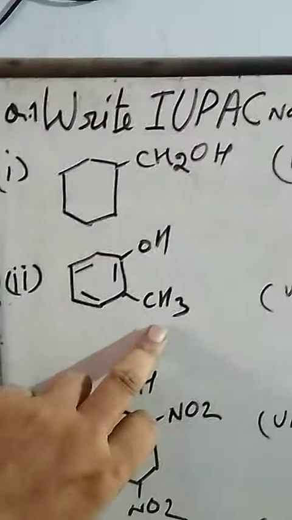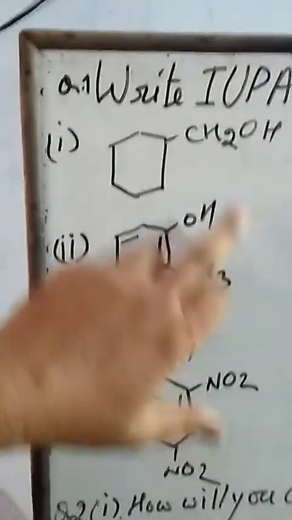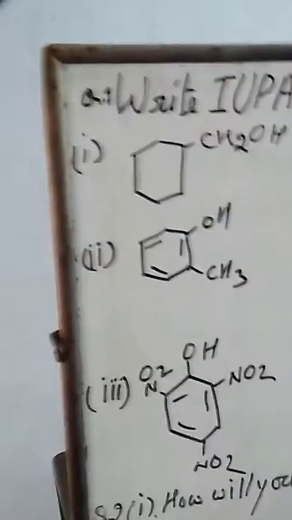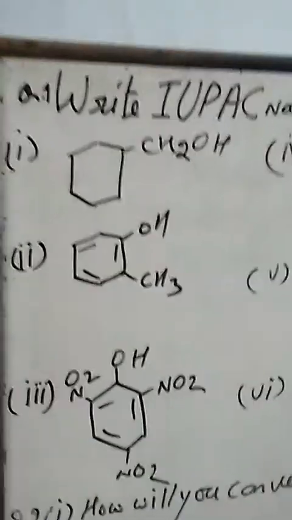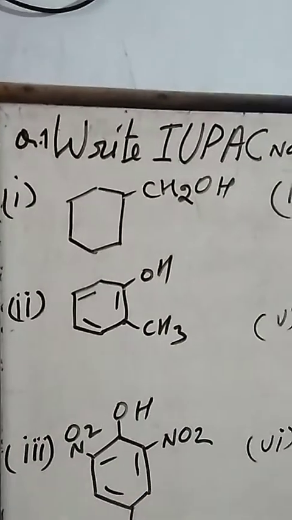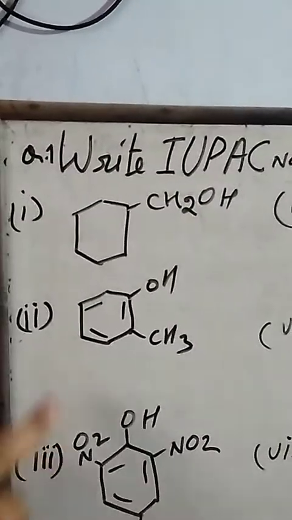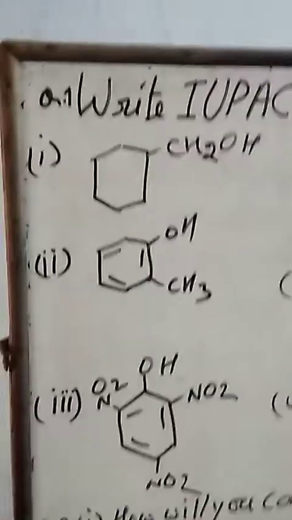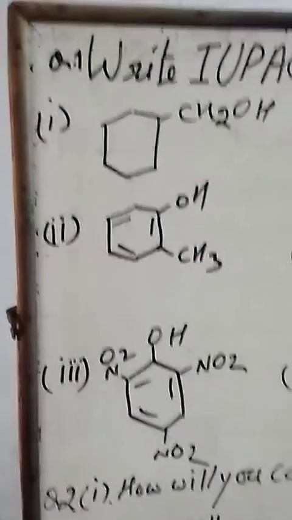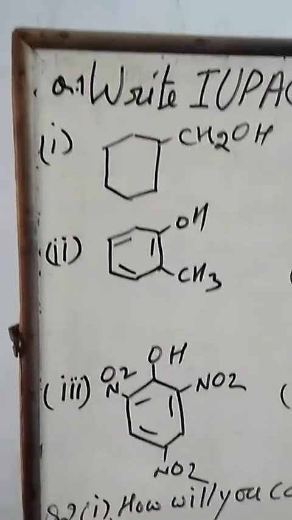Now another compound is phenol. On this phenol, at the ortho position, there is a methyl functional group. So this is 2-methyl phenol. This is the 2-methyl phenol. I decided that first of all I will give the name of the compound, and then I will make the space for the lower answers.